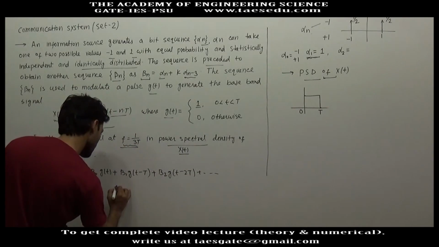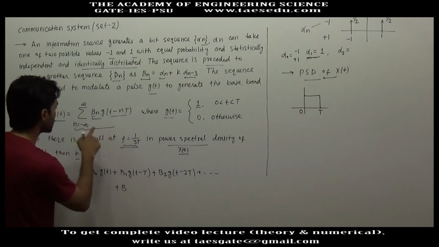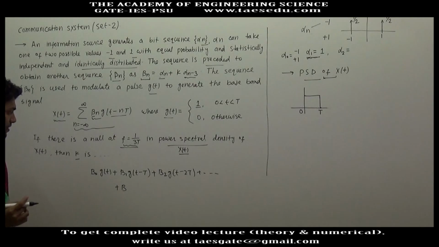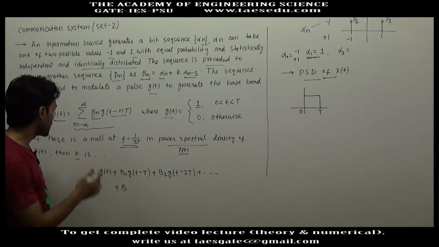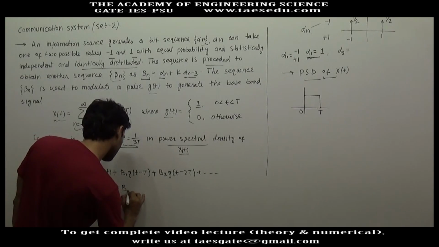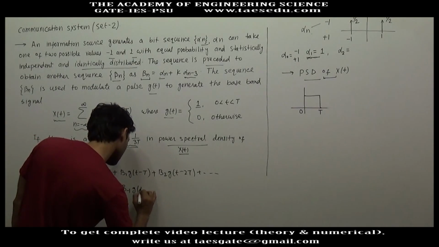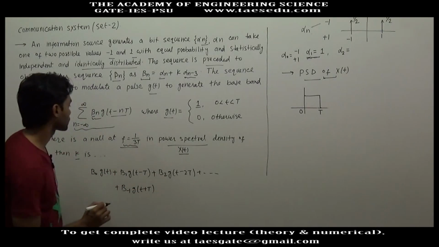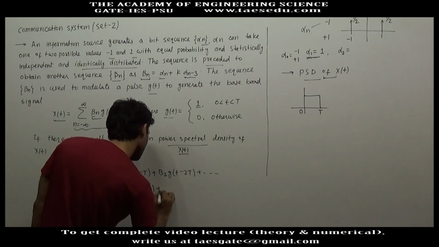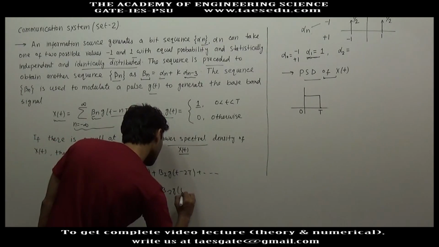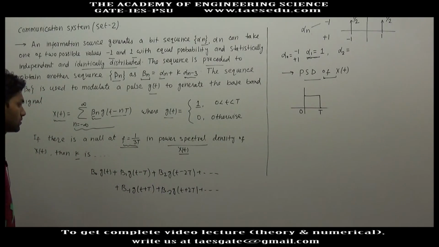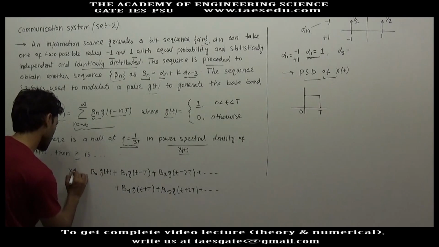Similarly, on the negative side, since n is varying from minus infinity to plus infinity, in the similar way we will put n equal to minus 1, minus 2, and we can go to minus infinity. This will be g(t plus T). Putting n equal to minus 1, it will make positive. b minus 2 g(t plus 2T), and so on. Okay, so this is x(t).